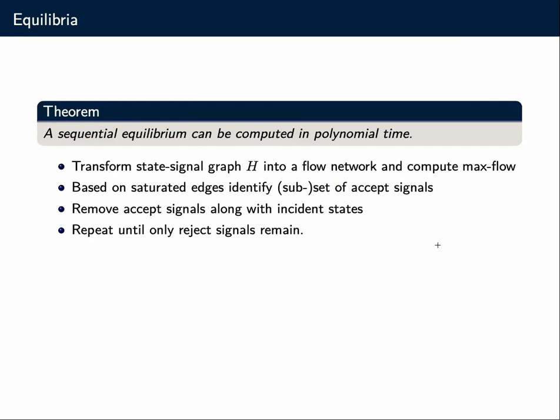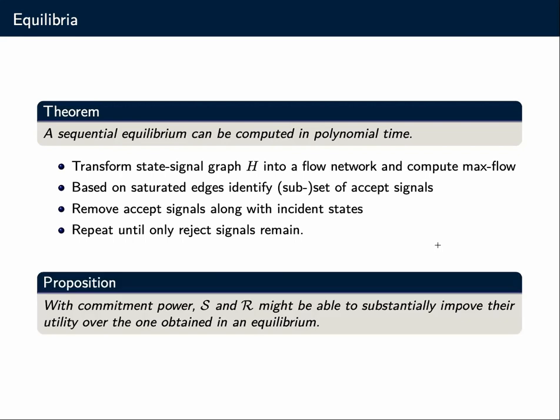First thing is equilibria. A sequential equilibrium can be computed in polynomial time in general. So you give me an instance of this persuasion problem with evidence, and then there's a polynomial time algorithm to compute a sequential equilibrium. I didn't flesh this out in the context of this video. The main takeaway from these 4 lines is that we have a max flow based technique that iteratively determines whether signals should be accepted or rejected, and computes corresponding signaling and action schemes. If you want to know more, I'm happy to answer your questions by email or come to me during the conference, then we can talk about this.